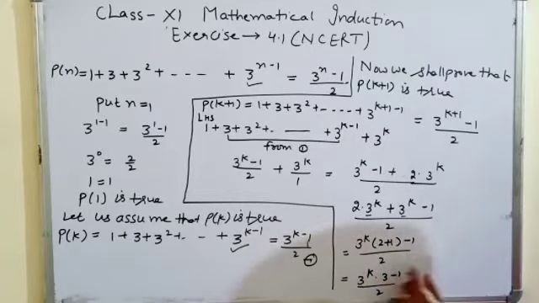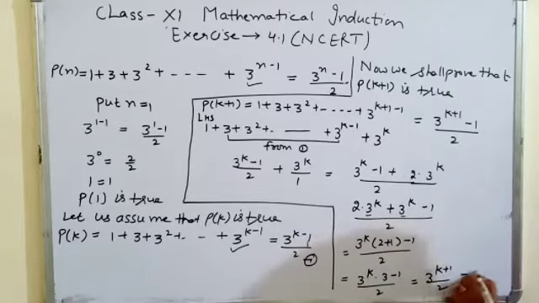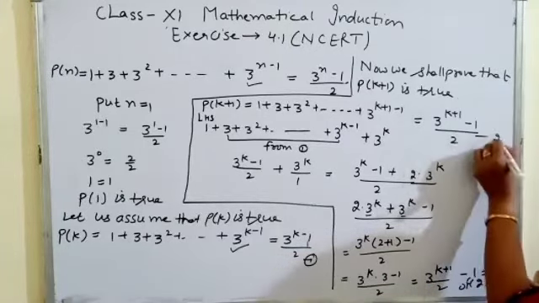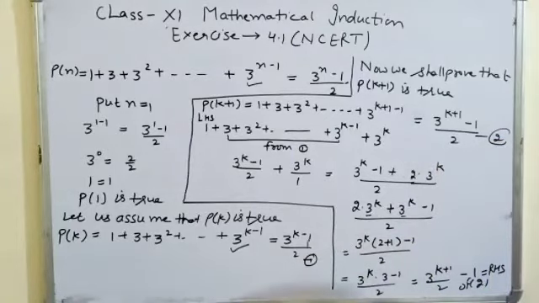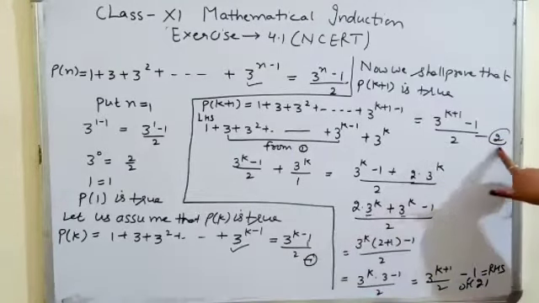So what is the result? The bases are the same, so we can add the powers: 3 power k plus 1 minus 1 by 2. So this is the right hand side of statement 2.